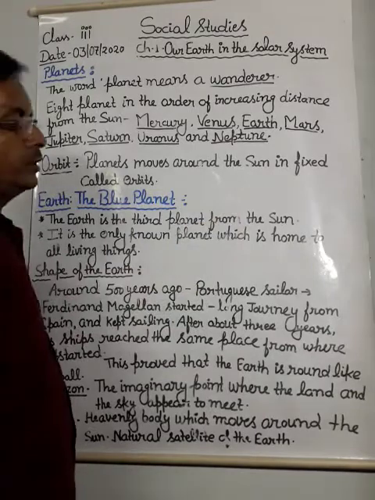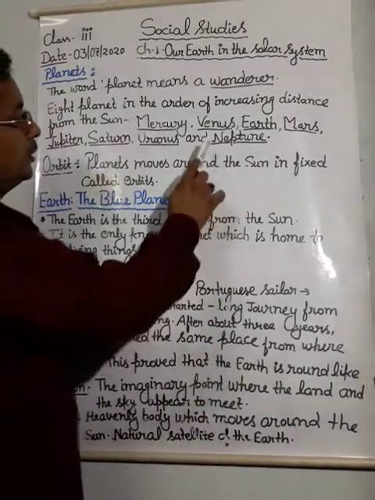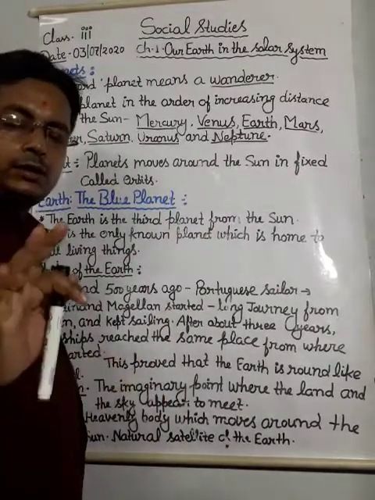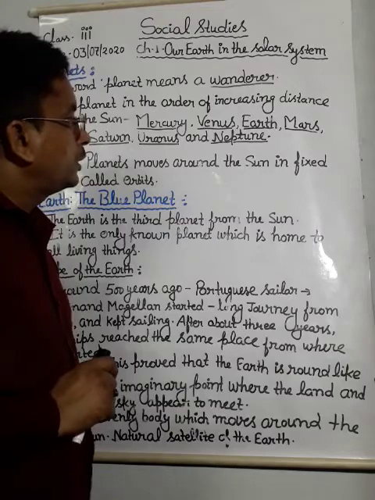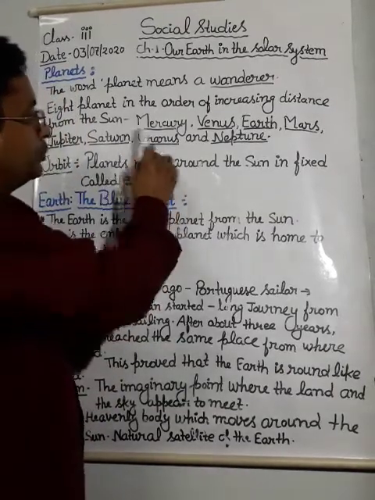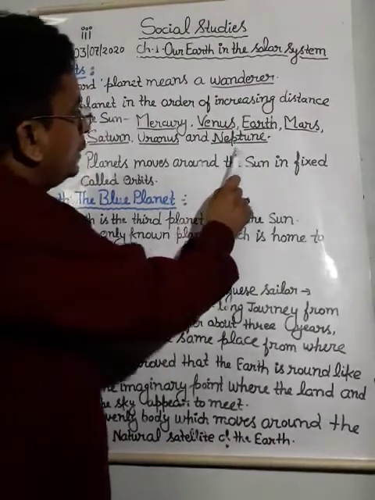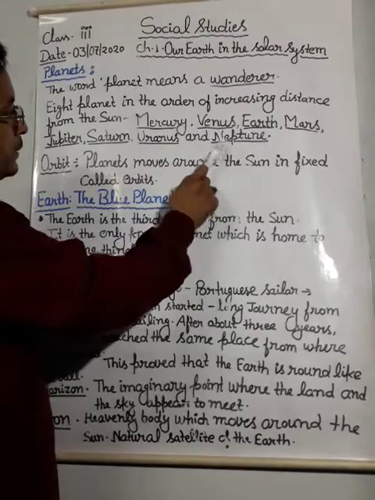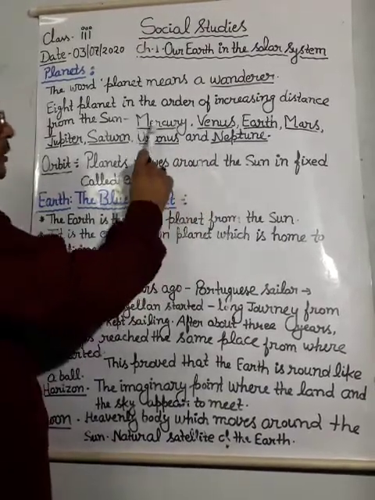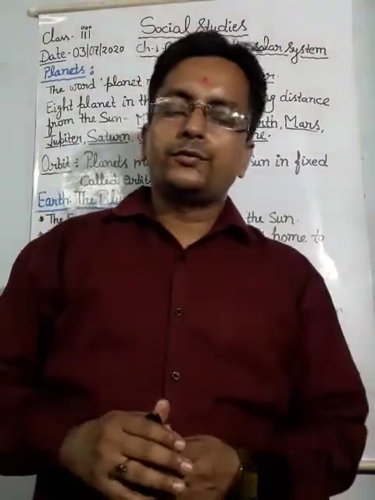8 planets are there. Here is the second question. Which planet is the furthest planet from the sun? So, your answer will be what? Neptune. Yes, student. Neptune is the furthest planet from the sun, and Mercury is the nearest planet to the sun.